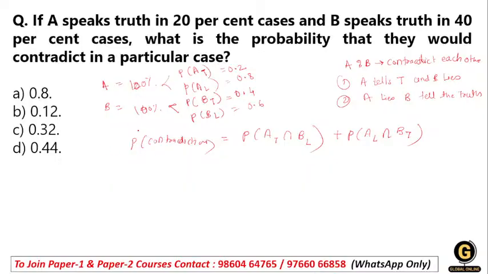A saying truth is 0.2, so you multiply 0.2 with B saying a lie, 0.6. Then you add A's lie 0.8 and B telling truth 0.4. Okay, so when you solve this, 0.2 multiplied by 0.6 is 0.12, plus 0.8 multiplied by 0.4 is 0.32. So the right answer will be 0.44.